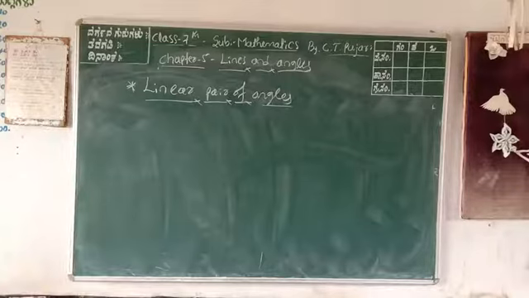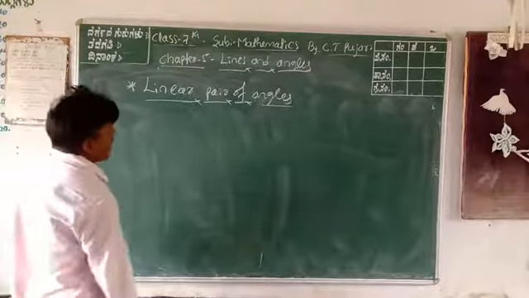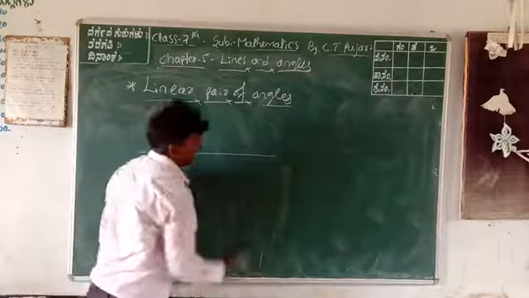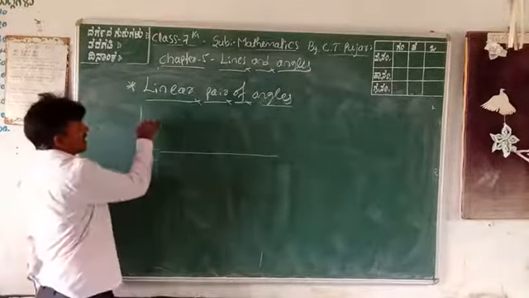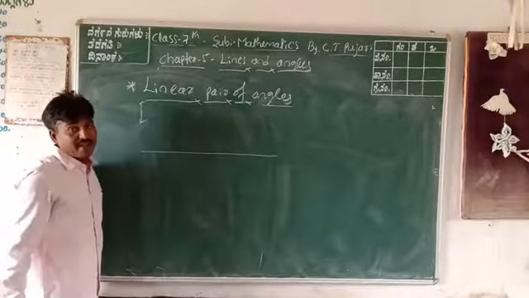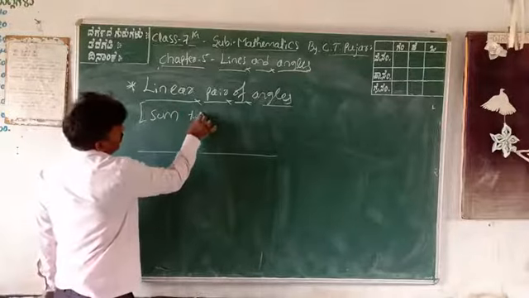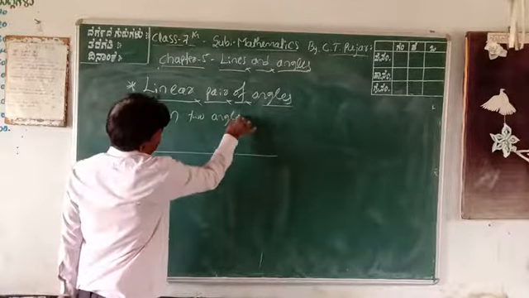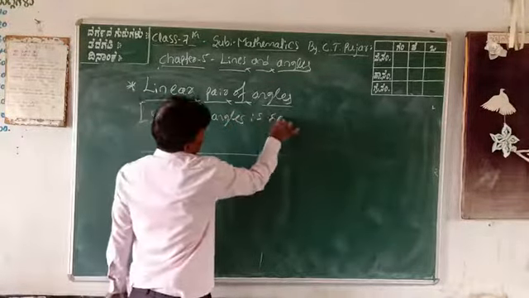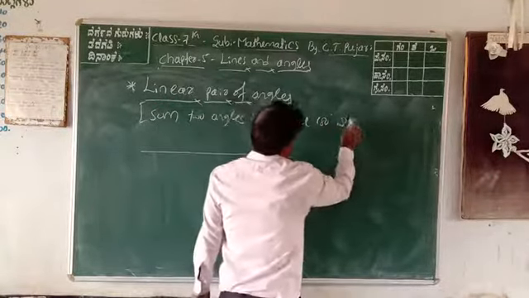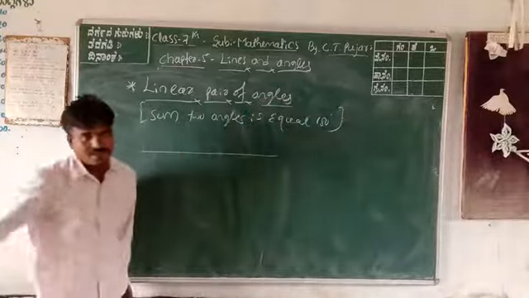Linear pair of angles are the same as supplementary angles. Therefore, consider these two as a linear pair. The definition of a linear pair of angles: the sum of two angles equal to 180 degrees is called a linear pair.